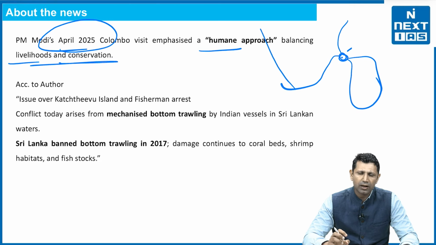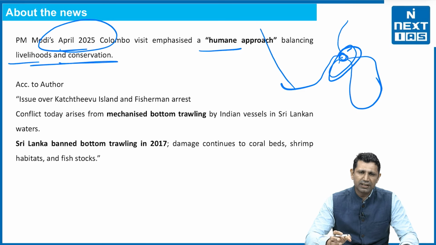Now, Sri Lanka is having its own argument. Sri Lanka says that first of all, Indian fishermen are using trawlers, the deep water trawlers, and they are affecting the environment, as well as use of these deep trawlers is depleting the fishery stock in this particular area.